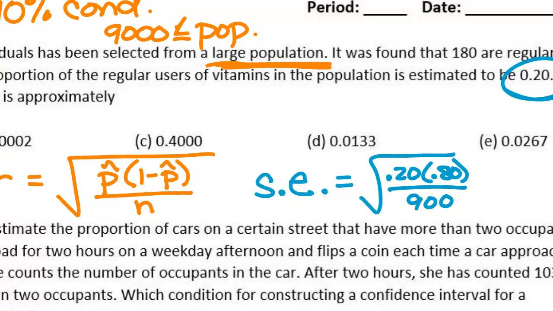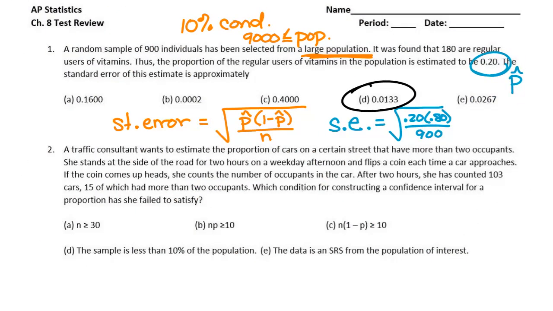Can we do 3 and 4? Could you explain why? Yeah, numbers 3 and 4, absolutely. This one, by the way, when you pop it into your calculator, you should get something close to D. 0.0133. Something reasonably close to D.